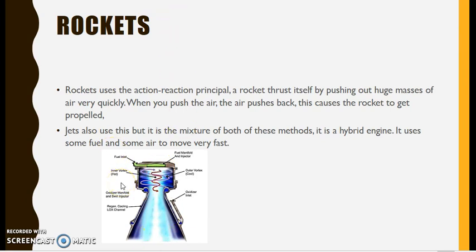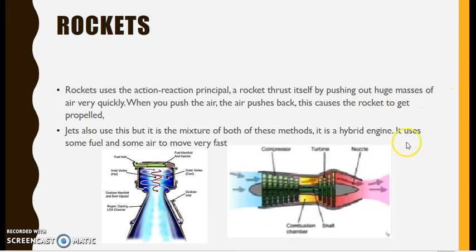Alright. Jets also use this, but it's a mixture of both of these methods. It's a hybrid engine. It uses some fuel and some air to move very fast. As you can see, there's a turbine which lifts lots of propellers right here. Here's the fuel. It's this mixed with the turbine. So the turbine is up here, they mix the fuel here, they ignite, and then poof, they push the air out right there. So with the force of the reaction right there, and also with the force of air coming in front, it can move very fast indeed.